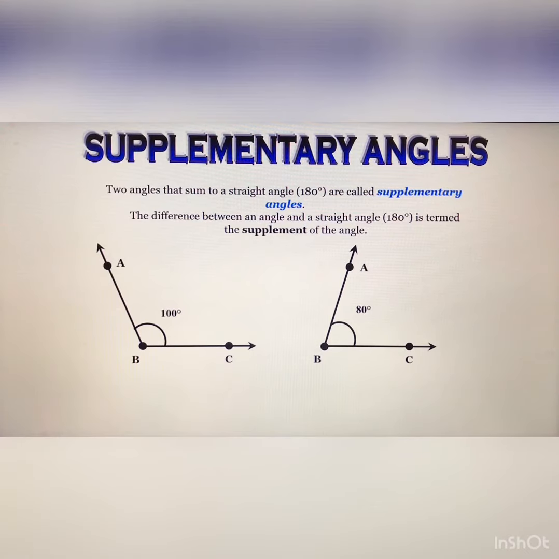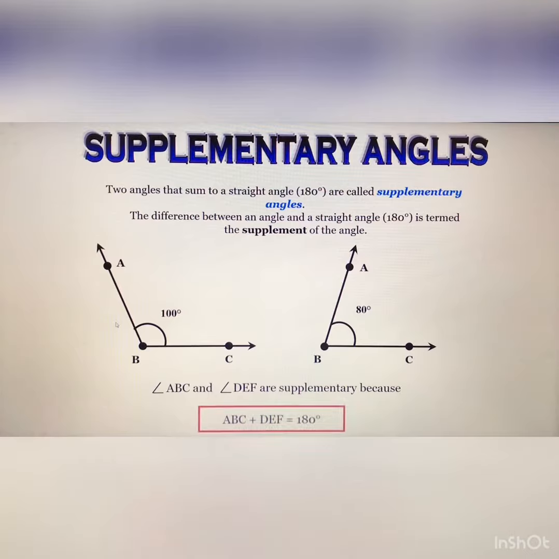For the question, when I ask you what is the supplementary of 100 degree, then you will subtract it from 180 degree. That is 180 degree minus 100, you will get 80 degree. Similarly, if I ask you what is the supplementary angle of 80 degree, then again you subtract this from 180 degree. That is 180 degree minus 80 degree, you will get 100. So these two angles are supplementary angles of each other because the sum of the two angles is 180 degree.